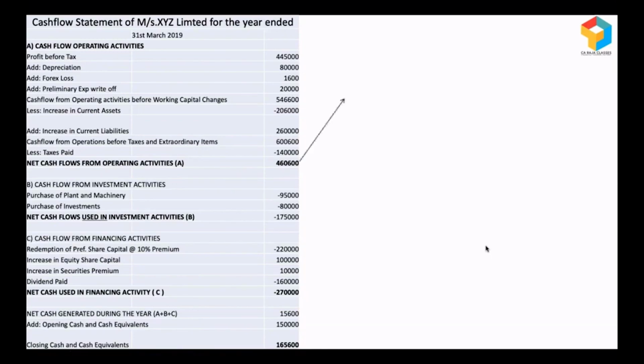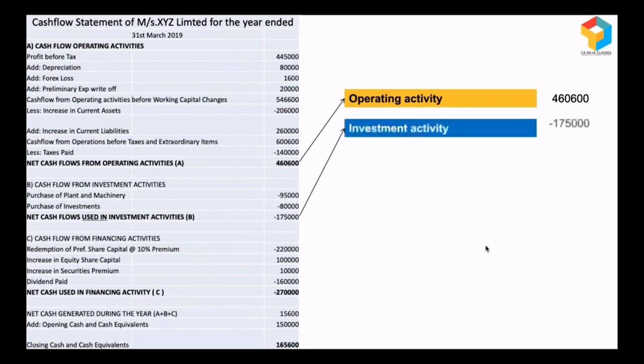Okay, look at this cash flow from operating activity. It's a positive figure of 4,60,600. Look at this investment activity. It is a negative figure of 1,75,000. So the positive figure of 4,60,600 from operating activity means they've run their business for one full year, and from operations they've made positive cash.